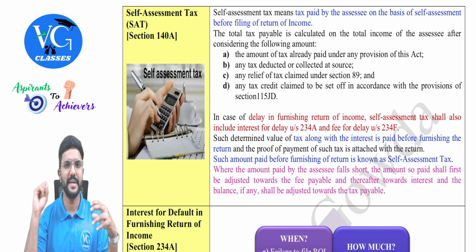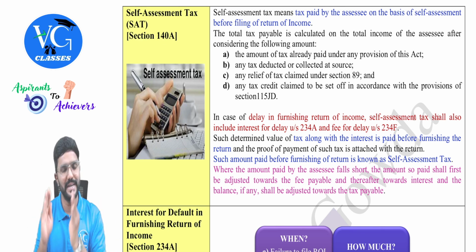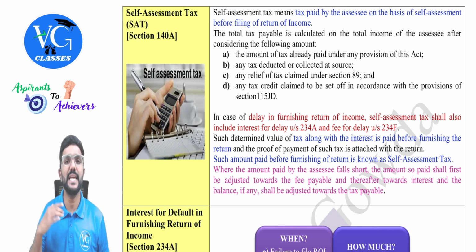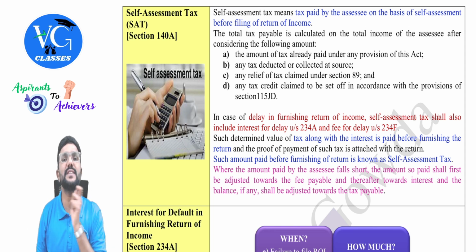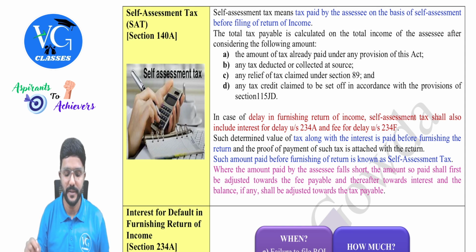From that, whatever TDS, TCS, and advance tax credit is there, we will deduct it. Then whatever is the remaining amount, the assessee has to pay as self-assessment tax before filing the income tax return. Got it? So the assessee has to pay self-assessment tax only if any amount is still pending or due before filing the income tax return. And this amount will always be paid in the assessment year, guys.